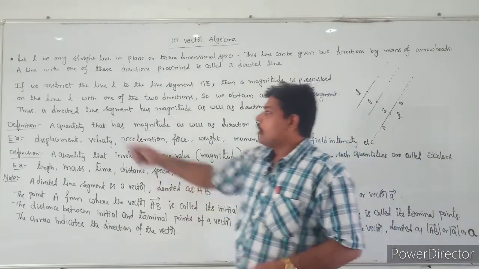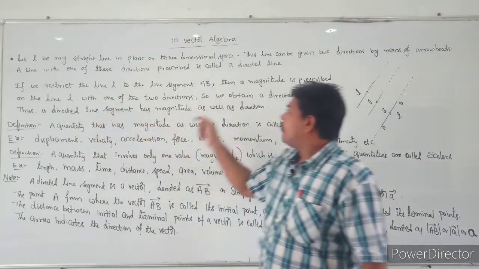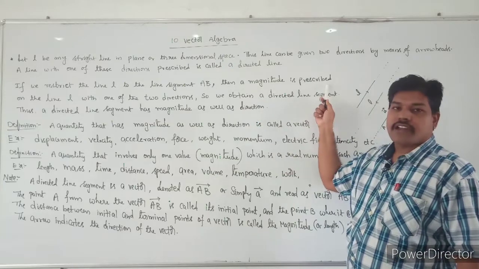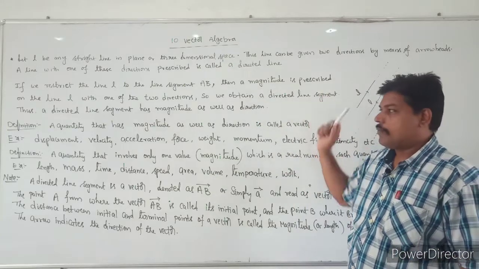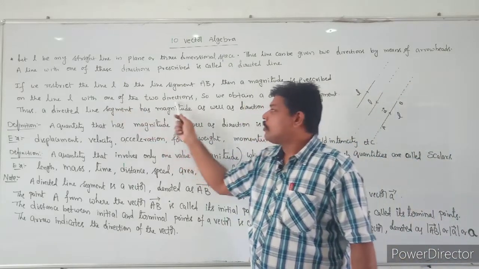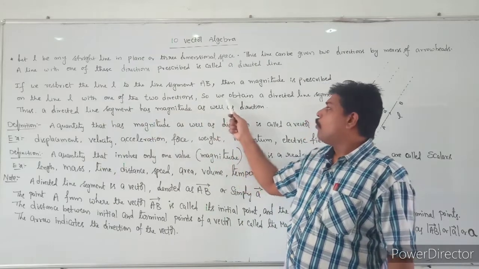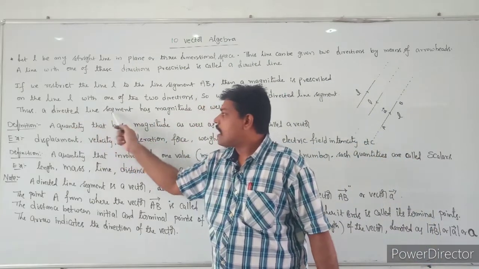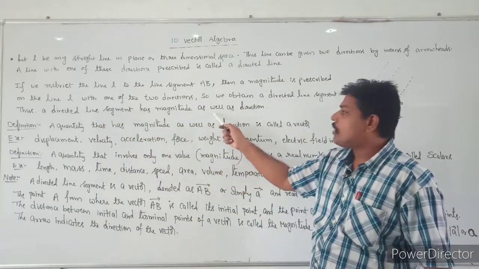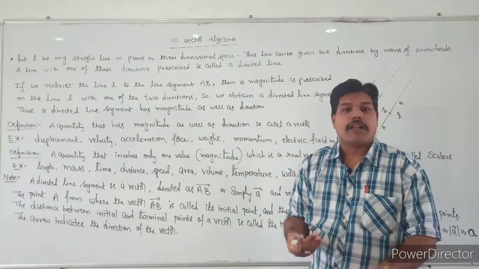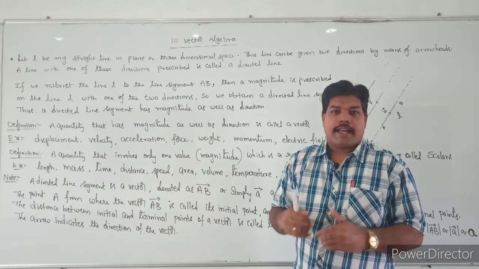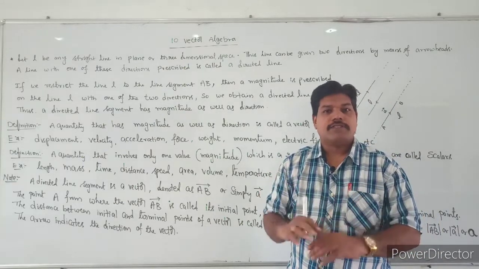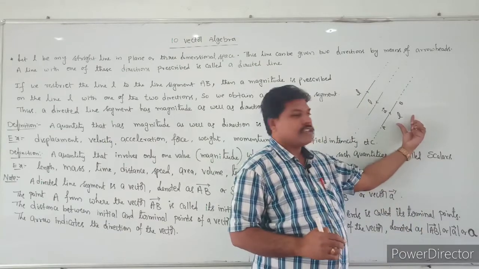And also, if we restrict the line between these 2 points A and B, then a magnitude is also prescribed on the line with one of the two directions. So we obtain a directed line segment. Thus, a directed line segment has a magnitude as well as a direction. The direction is mentioned, it is prescribed between the 2 points, and the magnitude is also given. Like this, you can take this diagram here.